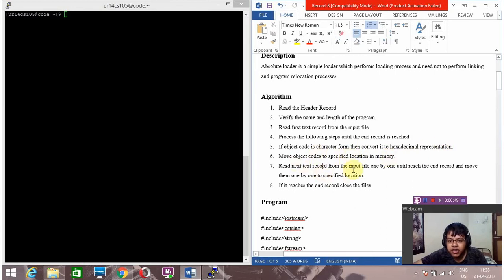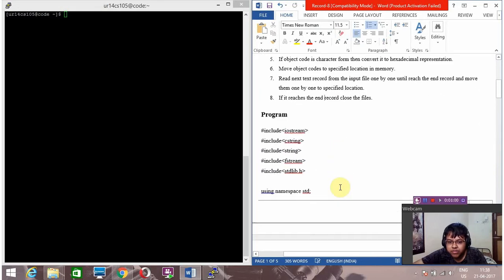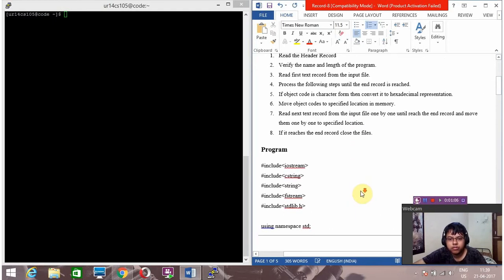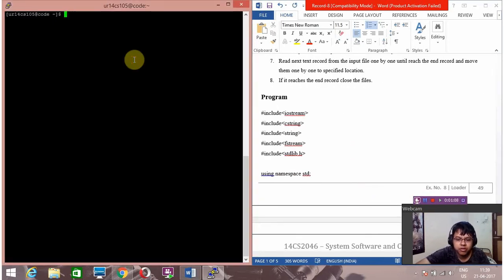Then after that read the next text record from the input file one by one until it reaches the end record, and move them one by one to a specified location. If it reaches the end record, close the files. Okay, let's go on to the program part.